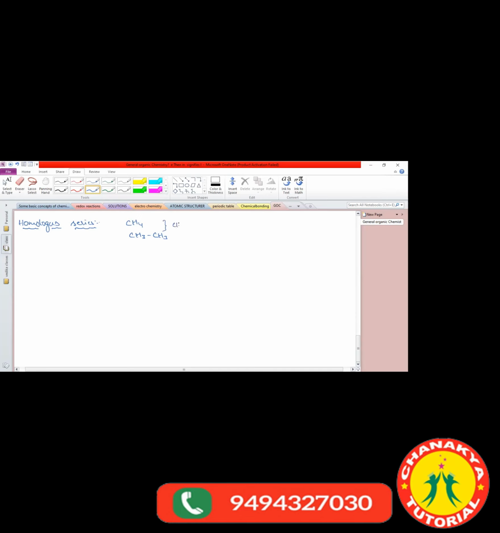There is a CH2 extra. One CH2 group. And the other one: ethane and propane, CH3-CH2-CH3. These two are differentiated by a CH2 group only.